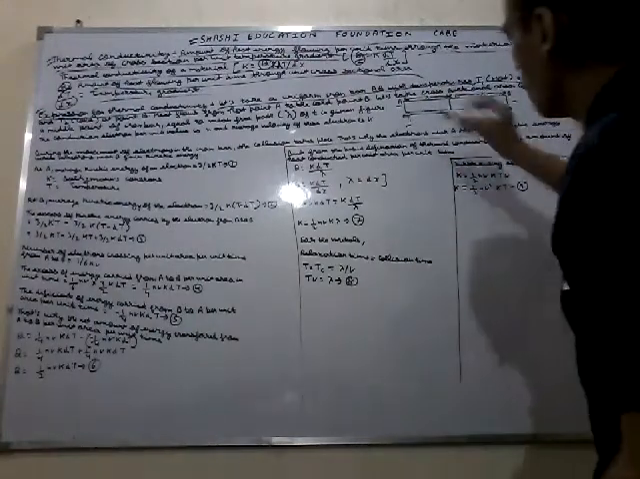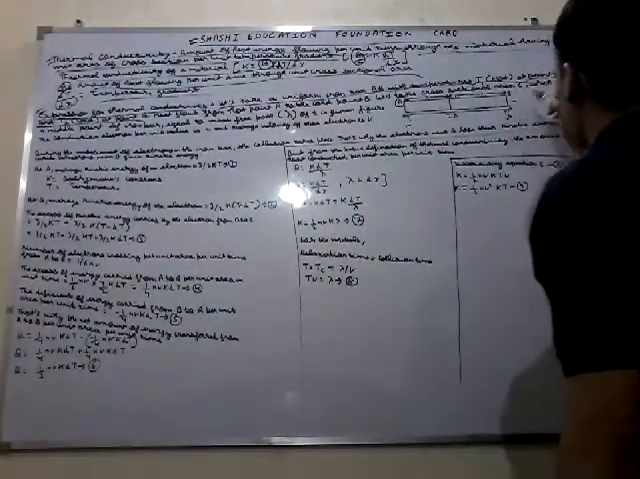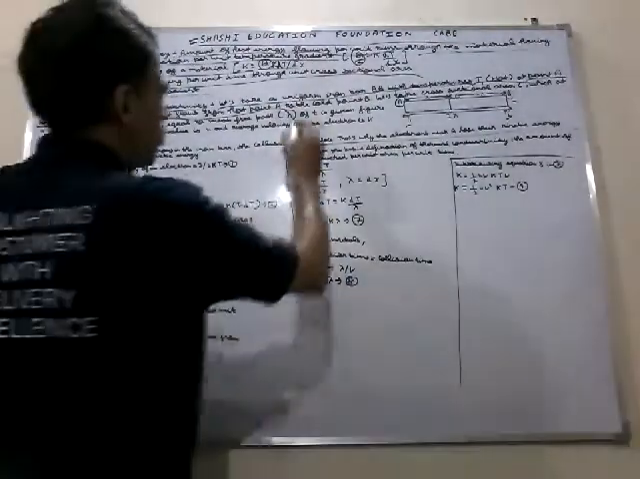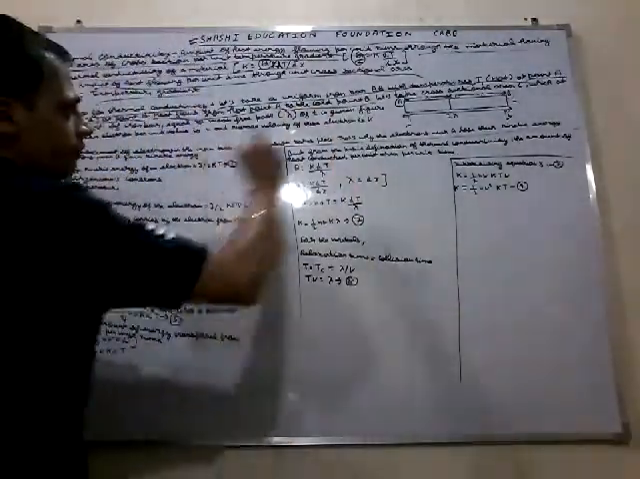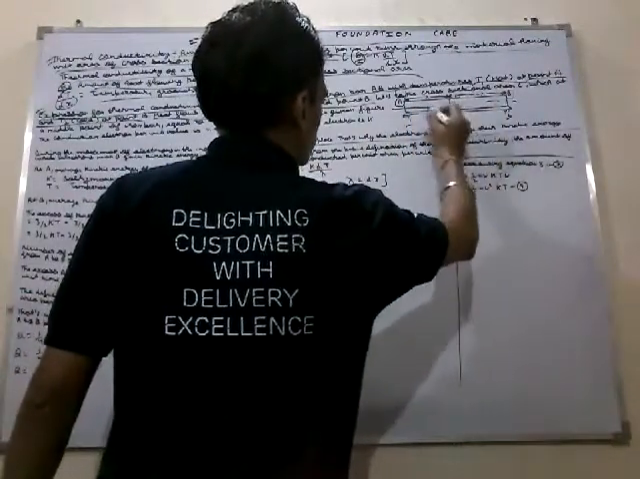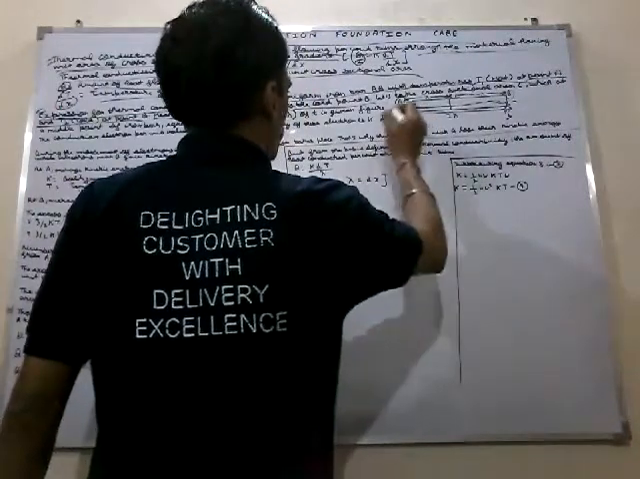T1 is the temperature, hot at point A. T2 is cold at point B. Heat flows from the hot point A to the cold point B. Remember this.